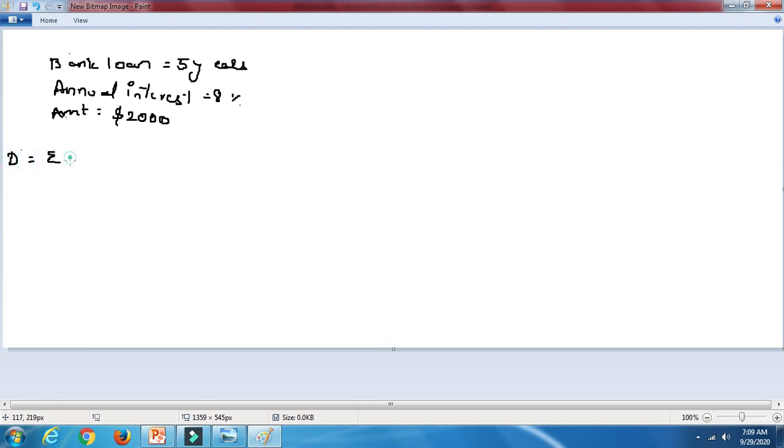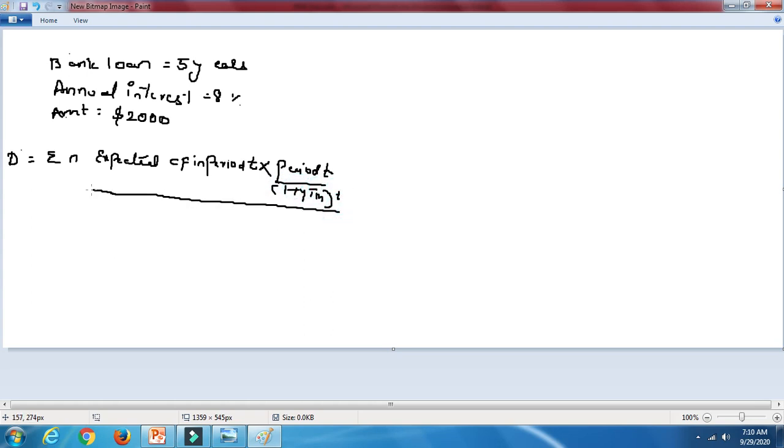Duration is equal to the summation of n expected cash flows in period T times period T, divided by (1 plus YTM) to the power T, the whole divided by the current market value or price.